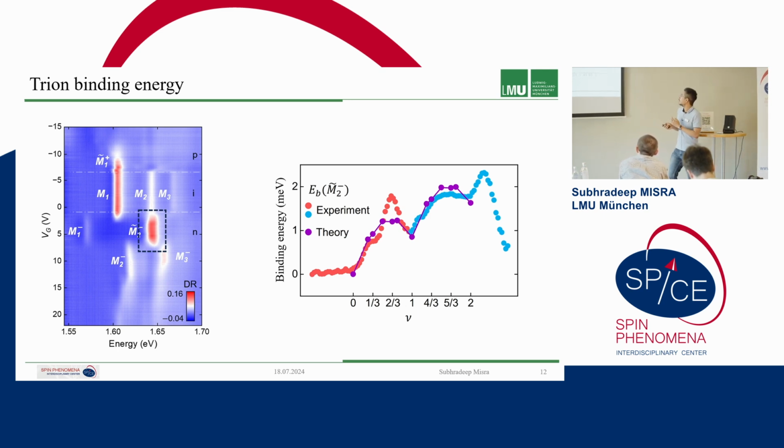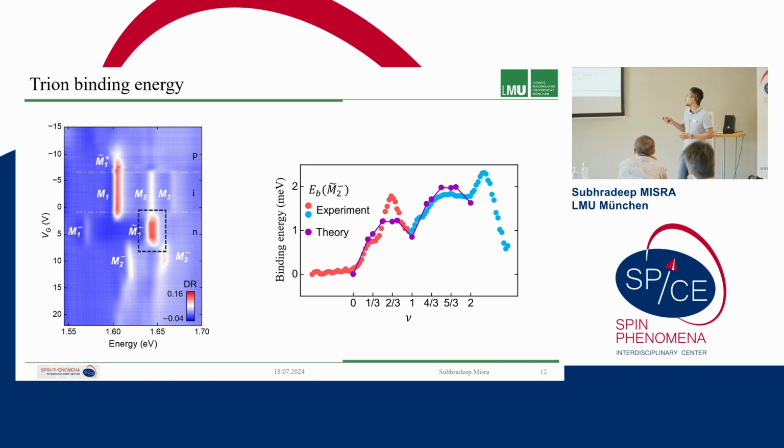From experiment we have this data, the red and blue data, where from filling 0 to 1 we have the molybdenum filling, and from 1 to 2 we have the tungsten disulfide filling. And then we also wanted to calculate it by trying to see what the binding energy of the system will be when we consider the electron and hole relative motion in this moiré potential.